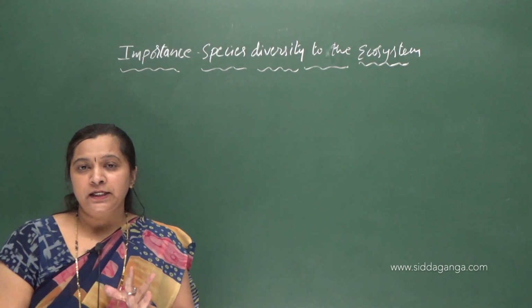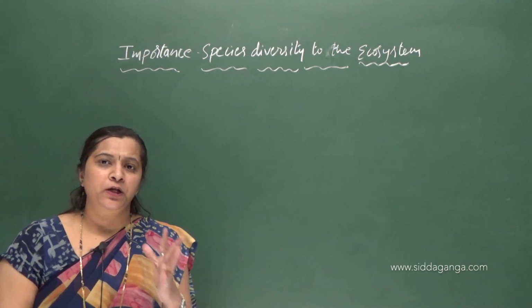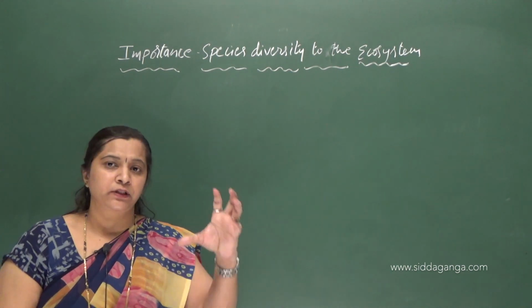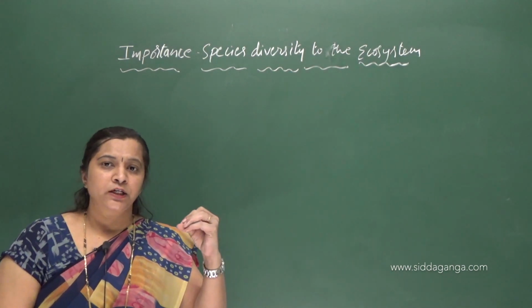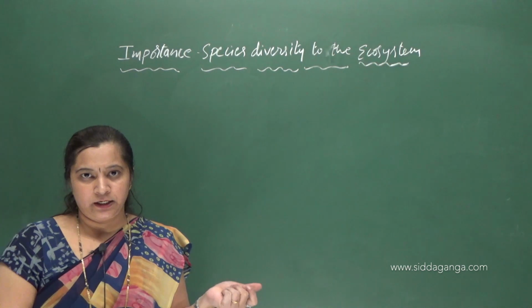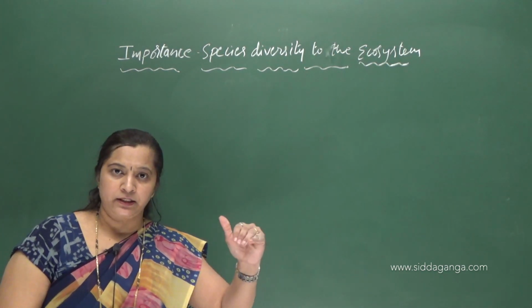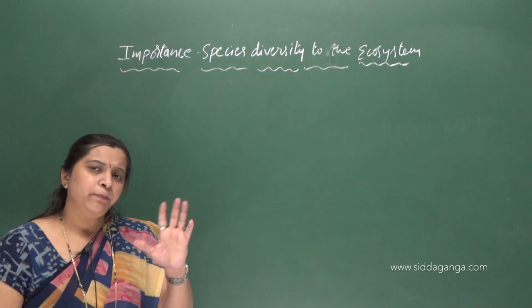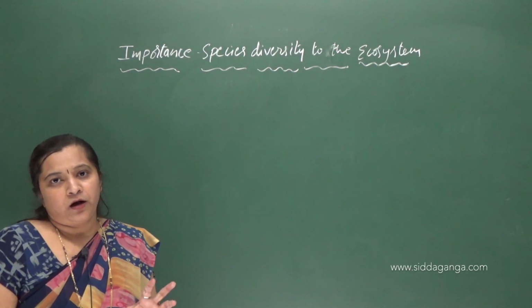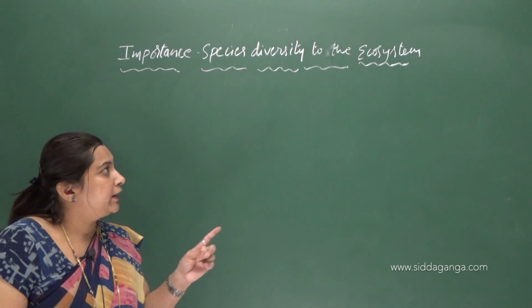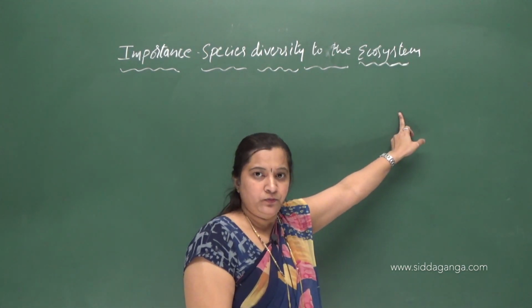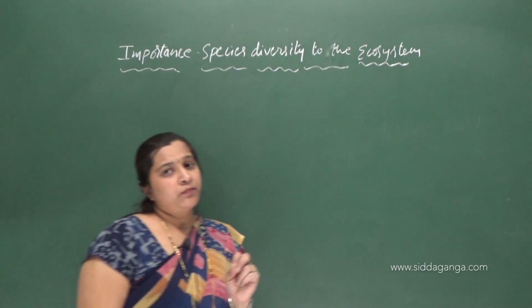So, what do you mean by species diversity? It is the variety of species within a region. Okay. So, it is a product of species richness and species evenness, right? Species diversity plays a very important, significant role in maintaining the proper functioning of the ecosystem, right? So, what does an ecosystem include?